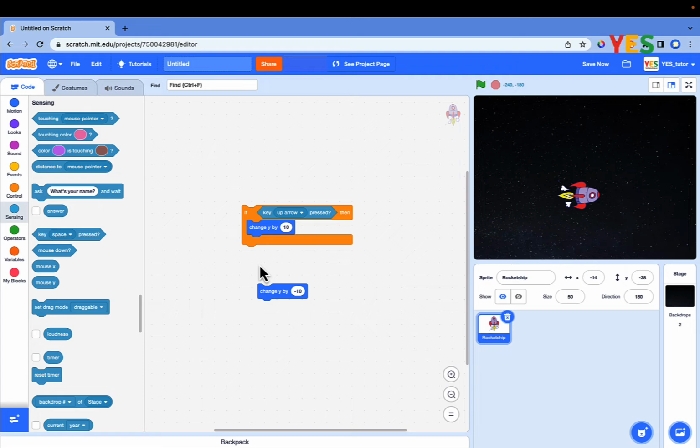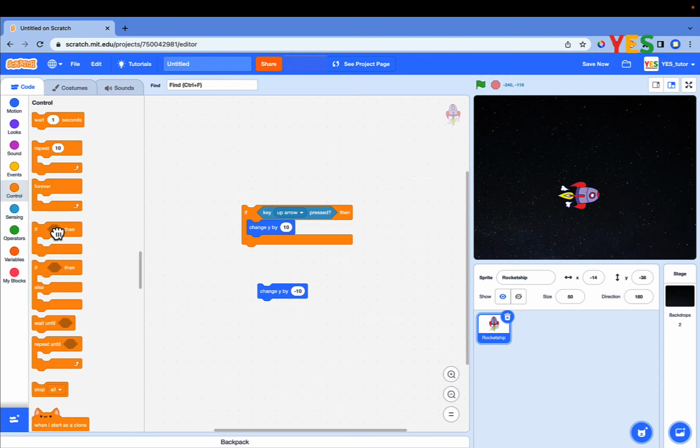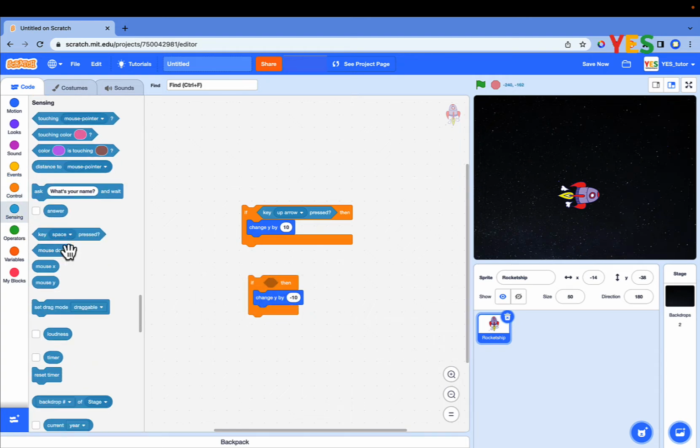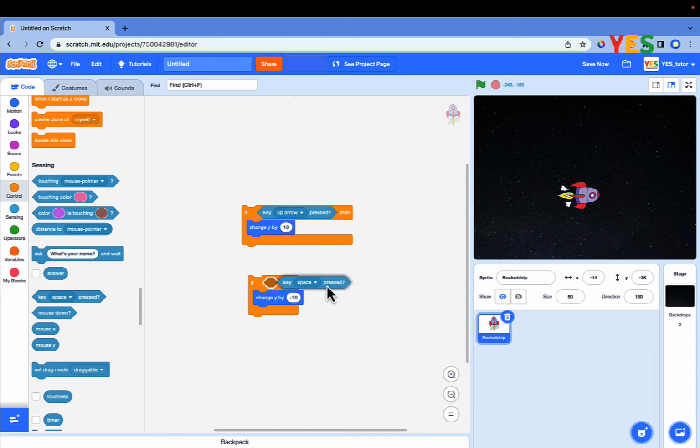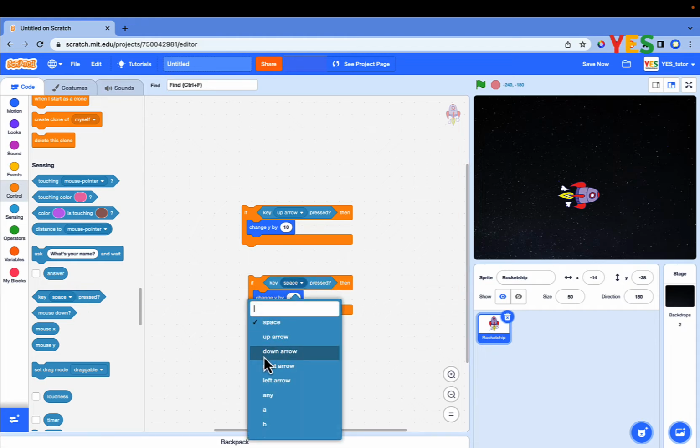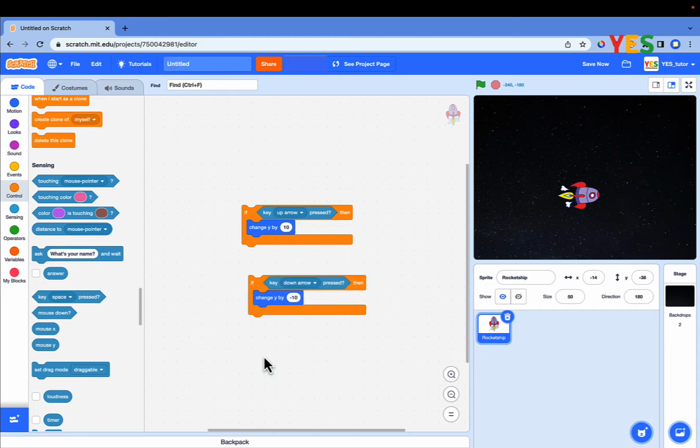Similarly, write the condition statement for the down arrow key as shown on the screen. To check the condition continuously whether the up arrow and down arrow key is pressed or not, put the code in the forever loop.